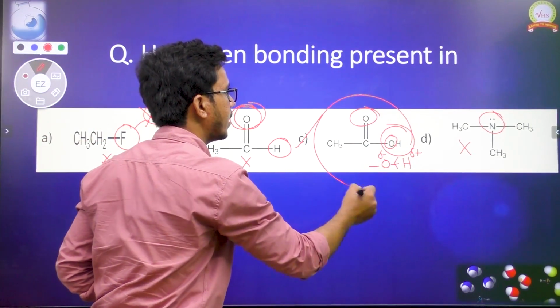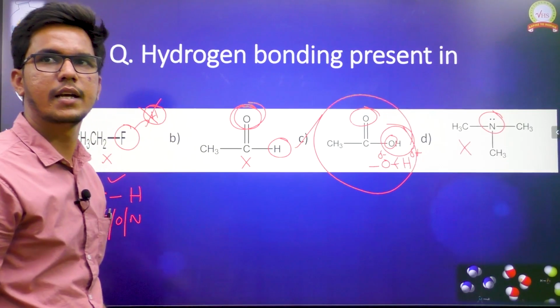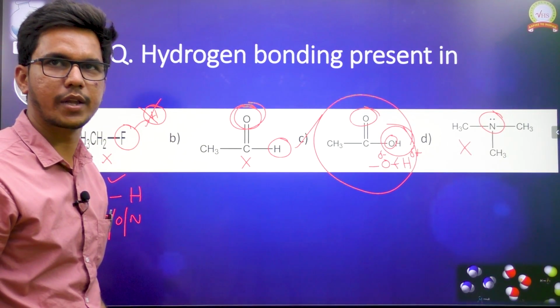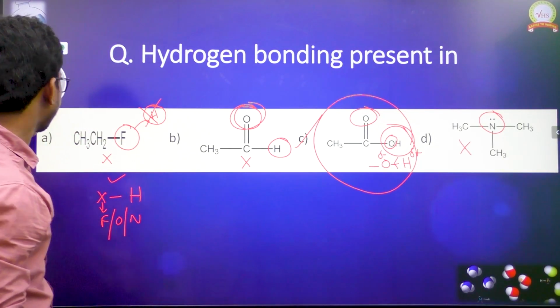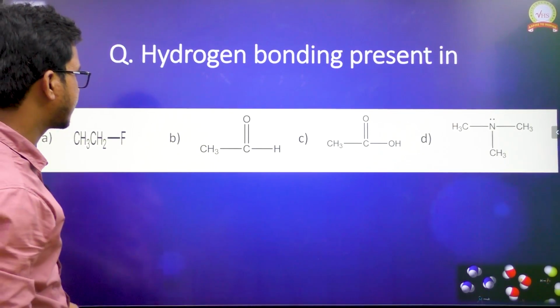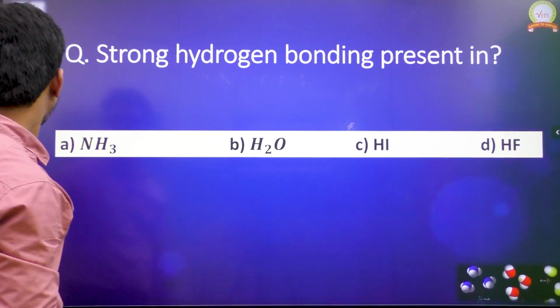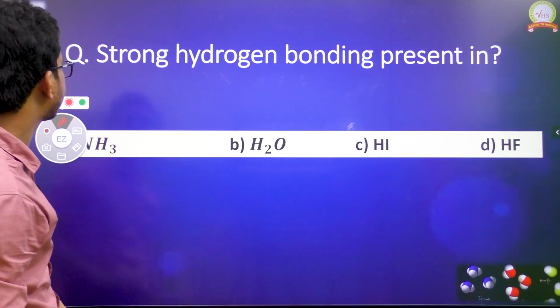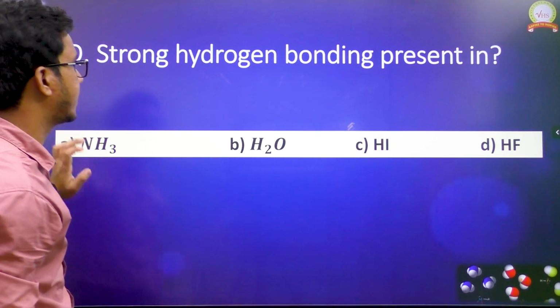The third molecule, the ethanoic acid which is there, is only going to form the hydrogen bonding over there. Okay. Now let us take the next example. Let us take the next question here. What is the strong hydrogen bonding present in?